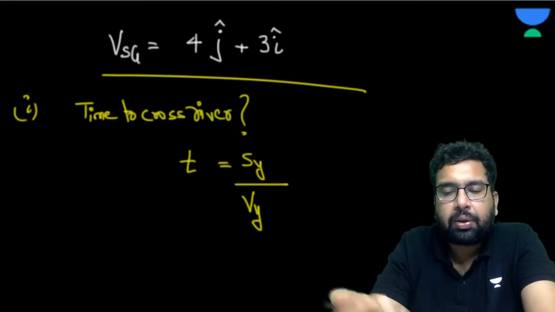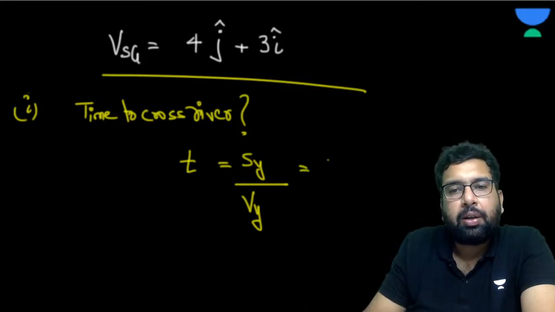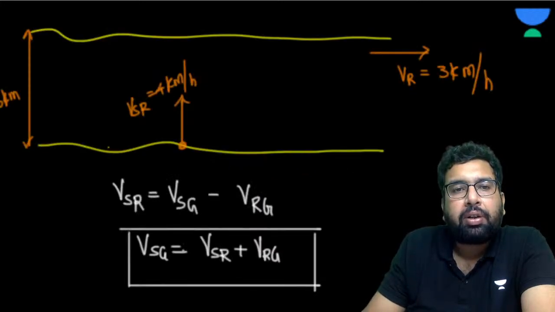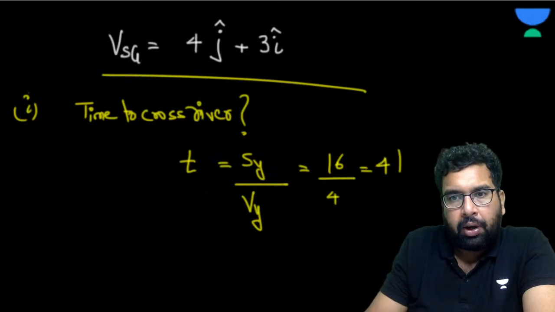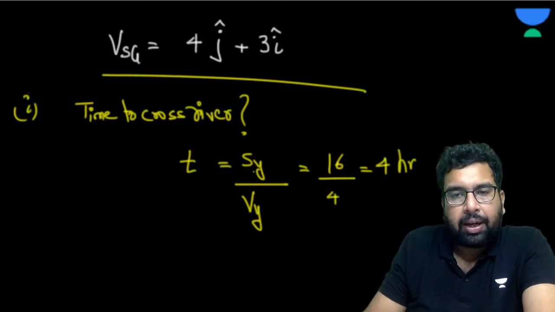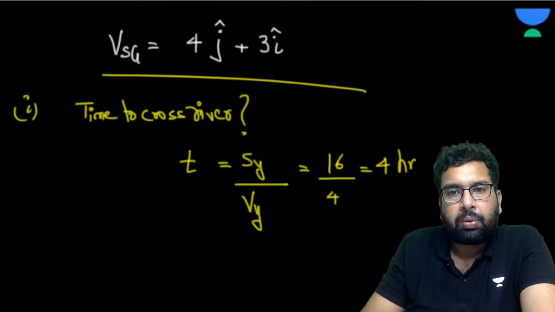Okay, so what is that distance? This is 16 kilometer. What is the velocity in the y direction? The velocity in the y direction is 4. So the time is going to be, taking care of the units, Sy is 16 kilometer, divided by 4 kilometer per hour. So this is going to be 4 hour.